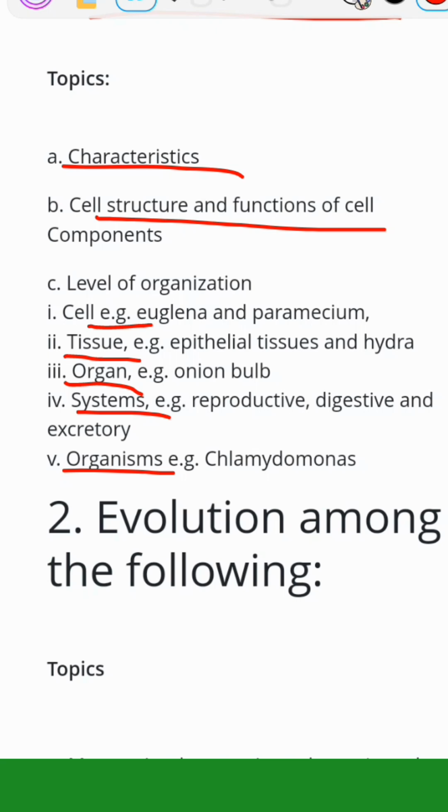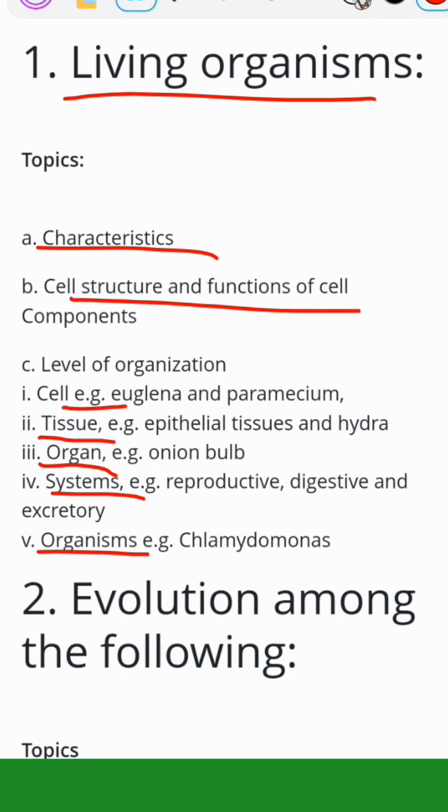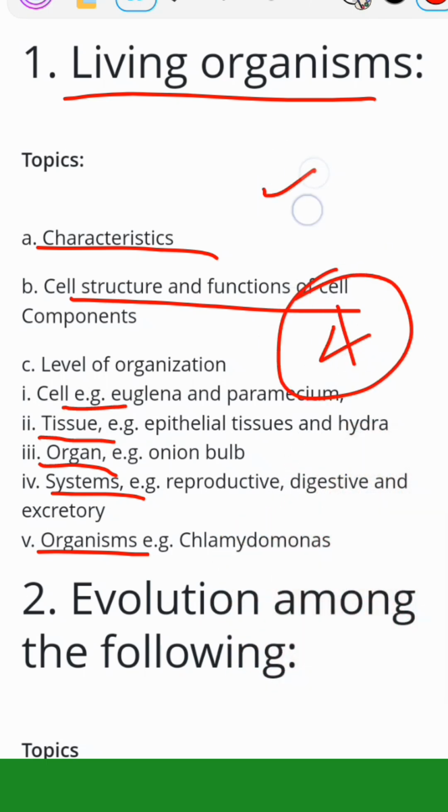JAMB are really going deep into this. Just this year, about 4 questions came out from living organisms. Out of 40 questions, they brought out 4 questions from living organisms. So that means you need to focus on this particular part very, very well.